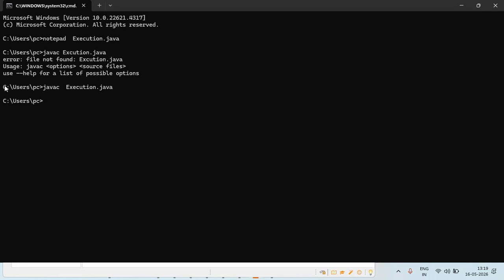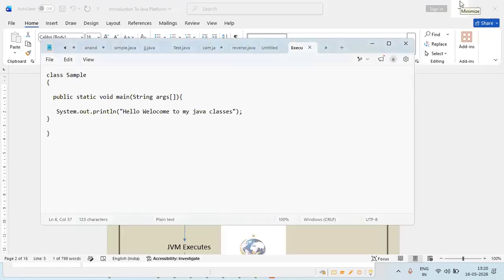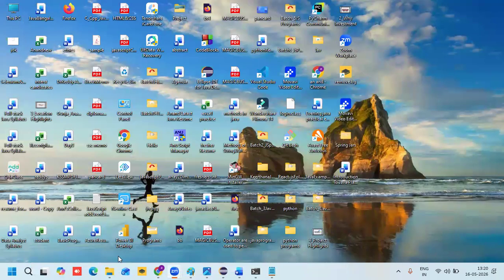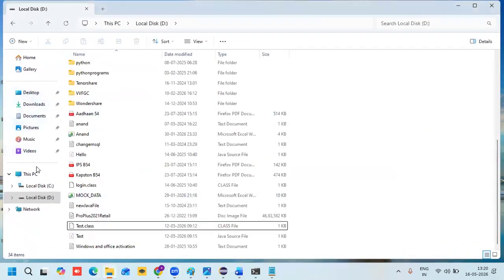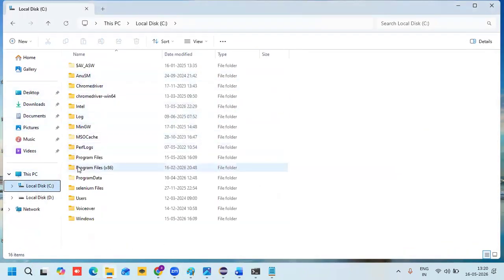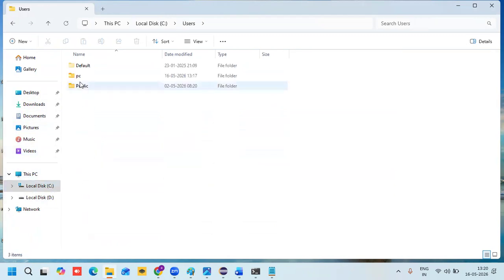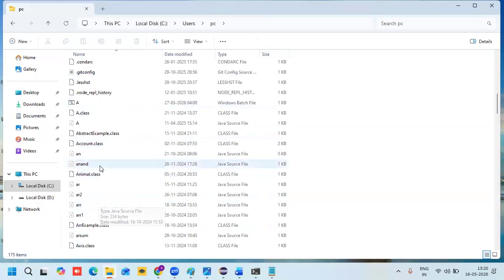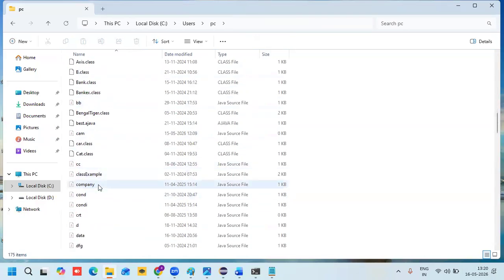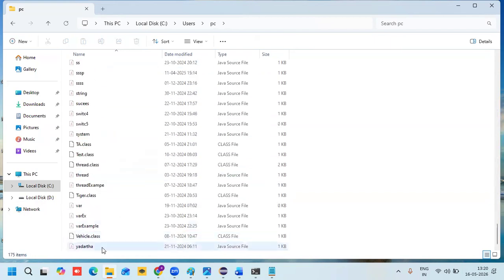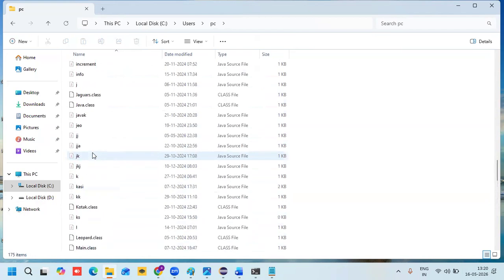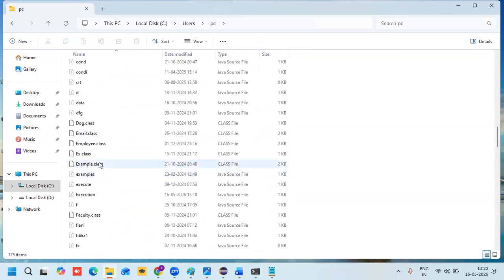Let me go to this location. C drive, Users, PC, and javac. Let me go to that location here now. Where is this C drive? Users, PC. Where is the file name? Execution file. This is my file name here. Execution is my file name. Where can I find it? Let me open. Yes.